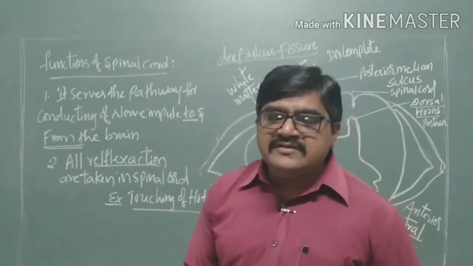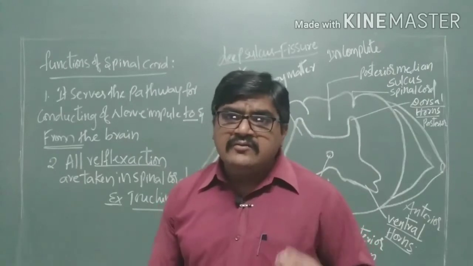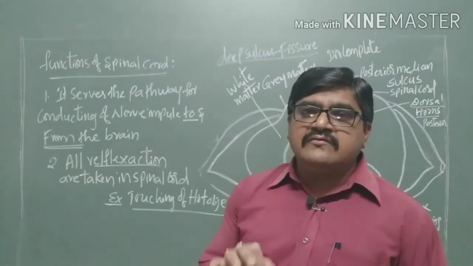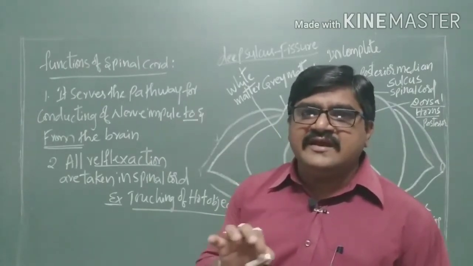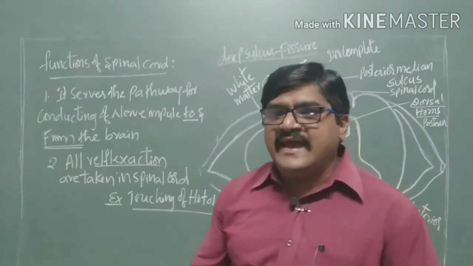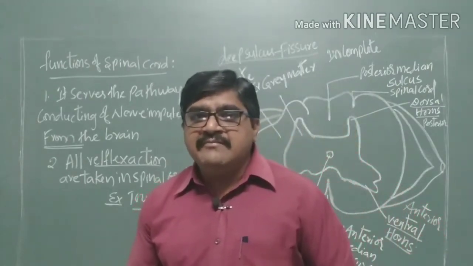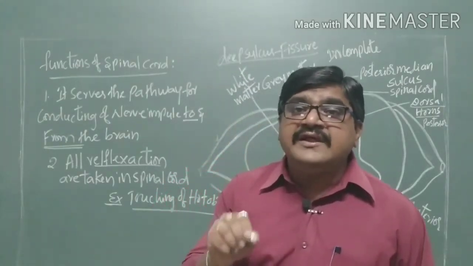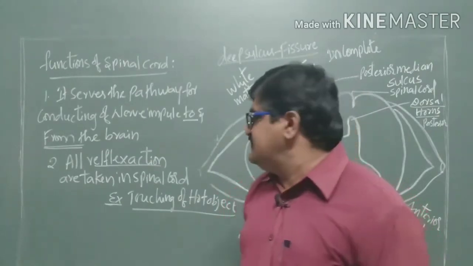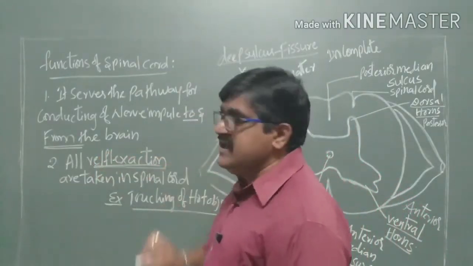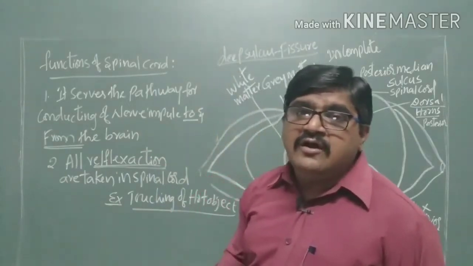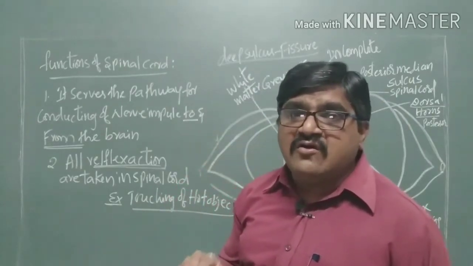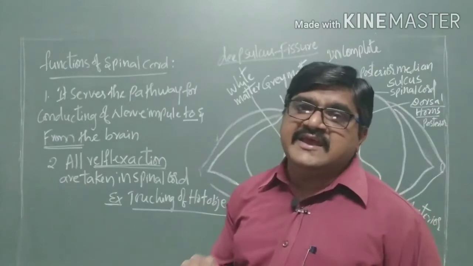For example, if a baby of one or two years, or two, three, four or five months, touches a hot object, he suddenly withdraws his hand. Why? Because these are inborn involuntary reactions which take place in our body. Such reactions are called reflex reactions.